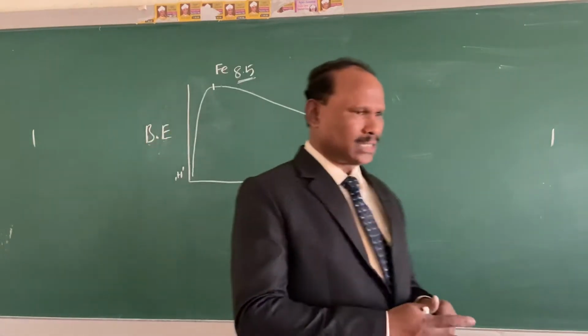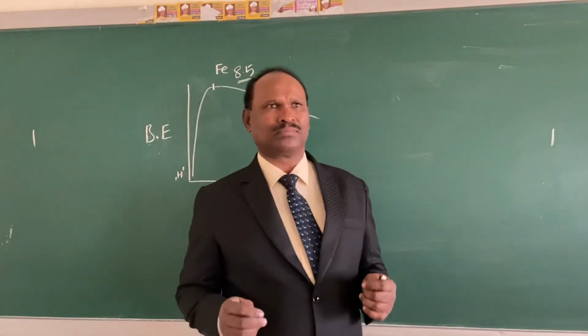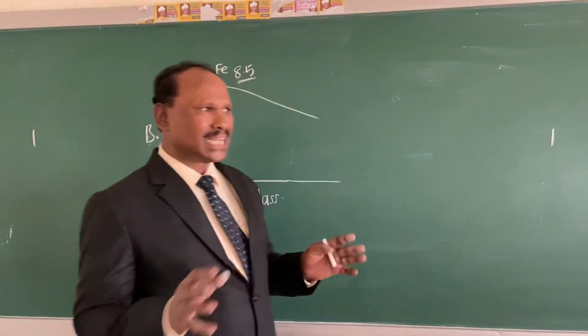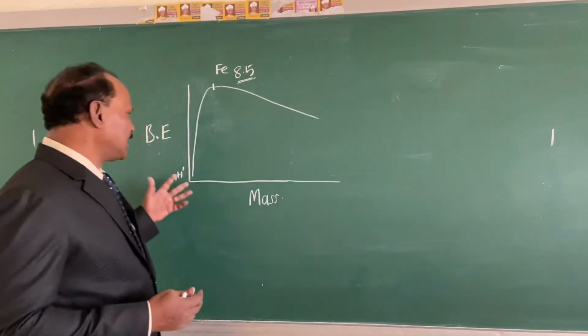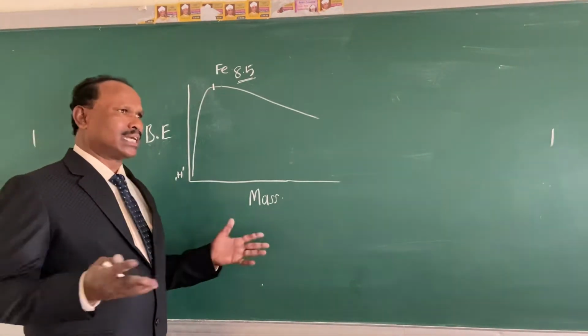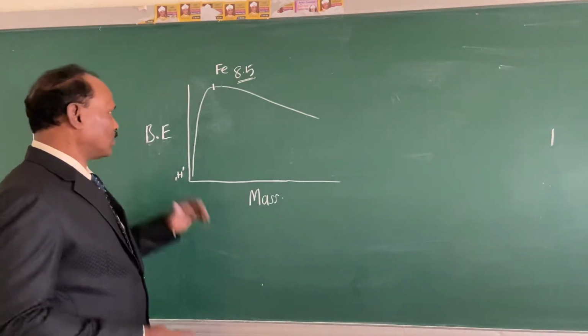In another class by mistake I said it is 3.2. You correct it, make a correction there. The binding energy of hydrogen is 0 because there is only one proton, it is already separated, okay? So its binding energy is 0.